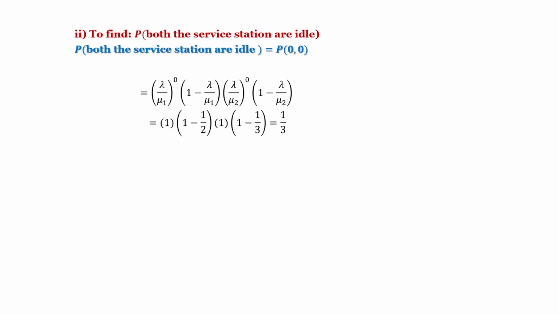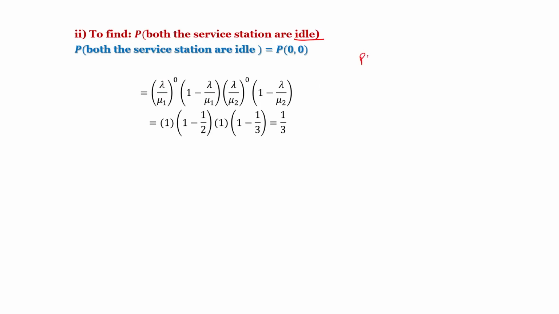The next one: find the probability that both the service stations are idle. Idle means free. When it is free, it is 0, 0. There are no customers in the queue for both systems. It is P0,0.